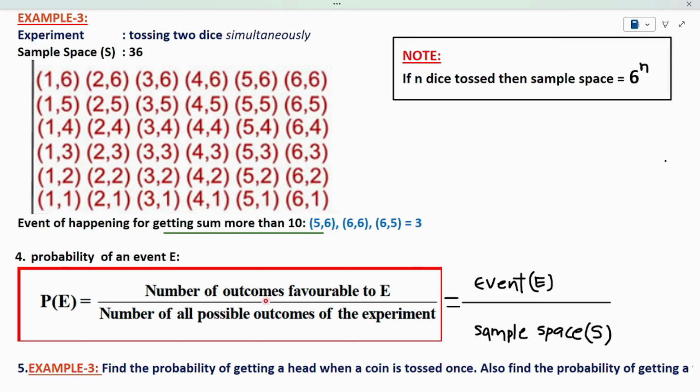In this manner, we have to substitute the value of sample space and value of event in the probability formula. The probability formula is the favorable outcome by all the possible outcomes, which is equal to event by sample space. We substitute the sample space, which is all possible outcomes, and the number of favorable outcomes, which is the event. When we substitute in this formula, we will get a value. That value will become the probability of that particular problem or experiment.